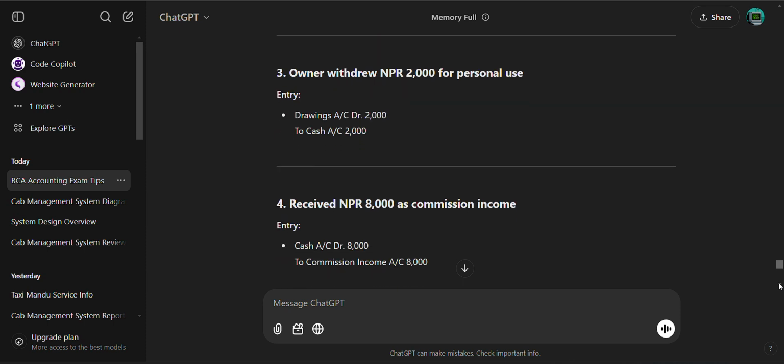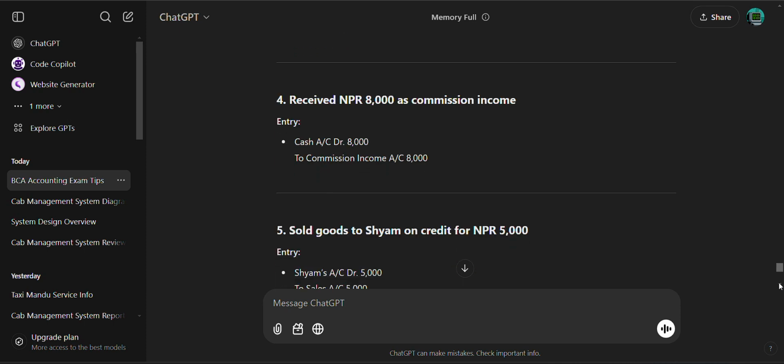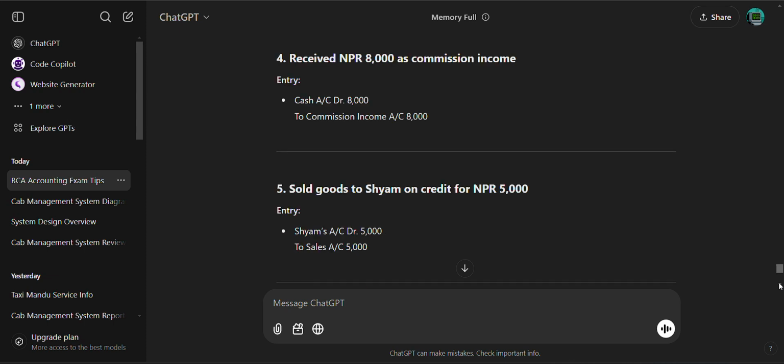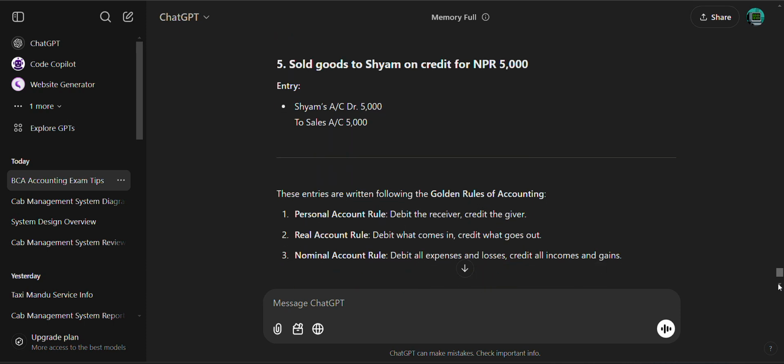Received NPR 8,000 as commission income: cash account debit 8,000 to commission income account 8,000. Sold goods to Sam on credit for NPR 5,000: Sam's account debit 5,000 to sales account 5,000.